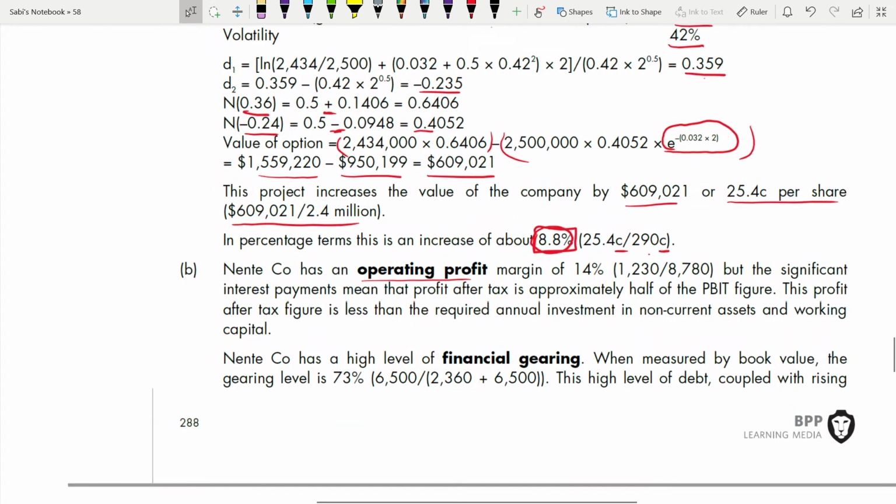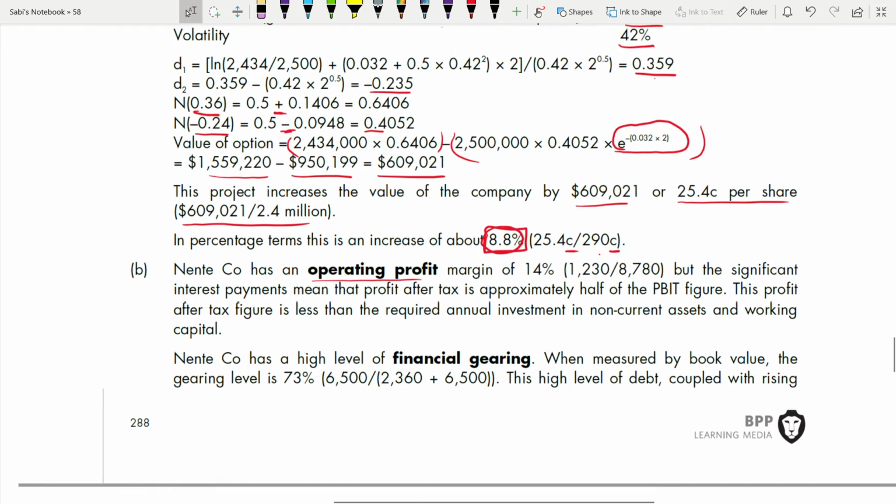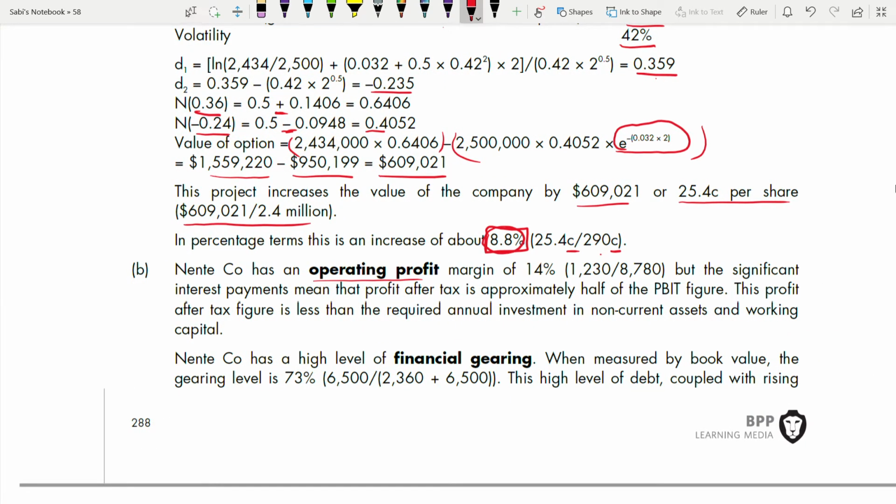So Nente has an operating profit margin of 14%. How did they get this? This is your profit, this is your sales, 870. But significant interest payments mean that the profit after tax is approximately half of this one figure. This profit after tax figure is less than the required annual investment in non-current assets and working capital.